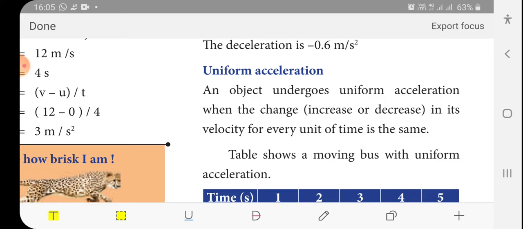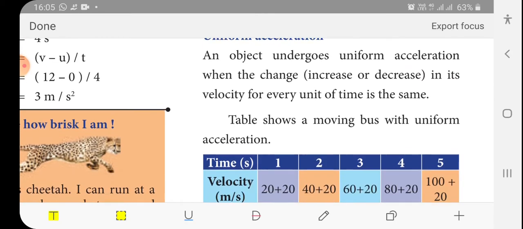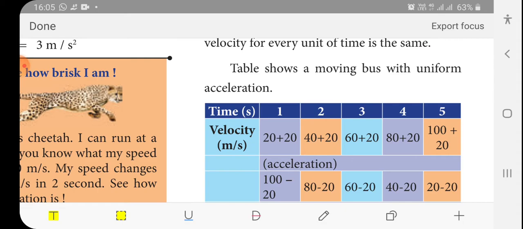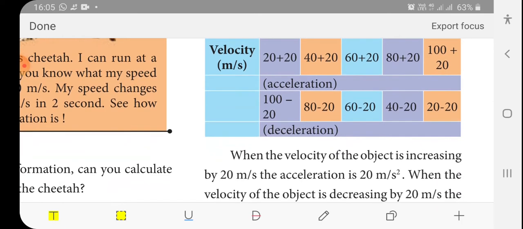An object undergoes uniform acceleration when the change, either the increase or decrease in speed, for every unit time is the same. For example, in 10 seconds, continuously the speed is increased by 10, 10, 10. Then it is said to be uniform acceleration. See, the velocity increased 20, 20, 20. Such an increase in velocity is acceleration. If it decreases constantly 20, 20, 20, then the decreasing of velocity is called deceleration.